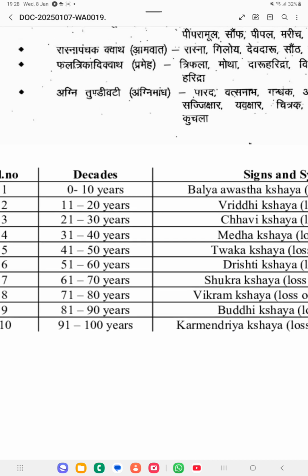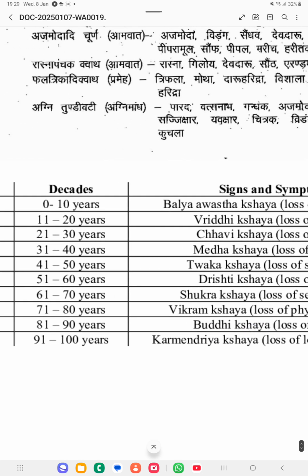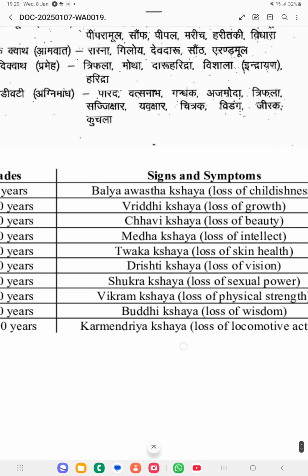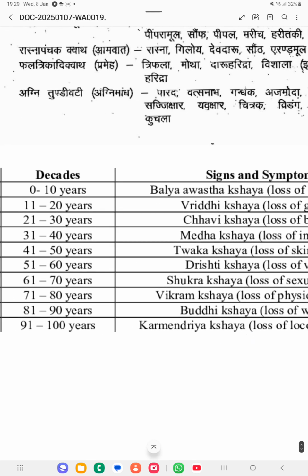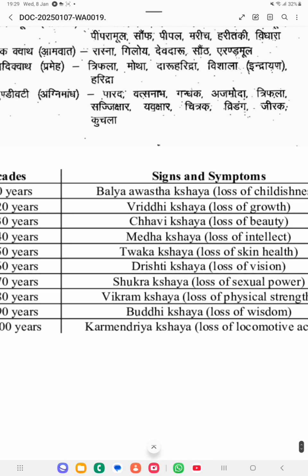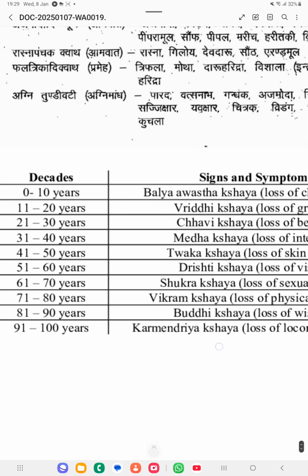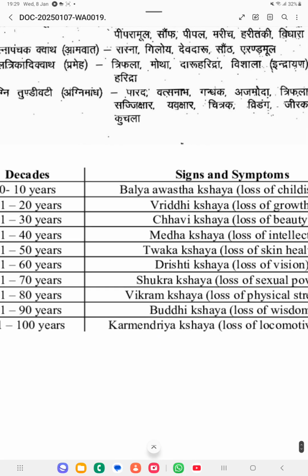Because at that time most of the people will be wearing spectacles. Specs will be needed in that age gap. Then 61 to 70 Shukra Kshaya, loss of sexual power will be there. Then 71 to 80 you will be getting Vikrama Kshaya, loss of physical strength. Then 81 to 90 you will be getting Buddhi Kshaya, loss of wisdom will be there. Then 91 to 100 years there will be Karmendriya Kshaya, loss of locomotive activity.